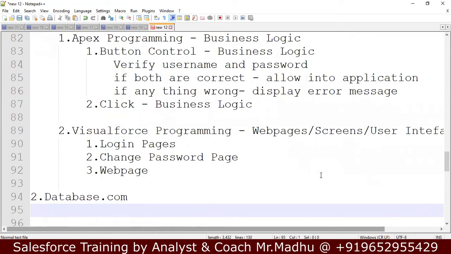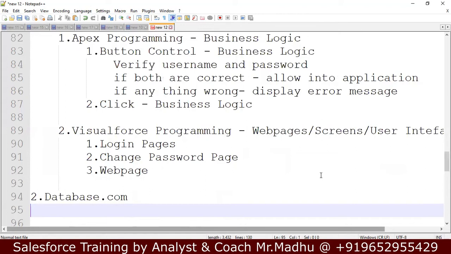What is database.com? Database.com is a Salesforce database. There are two kinds of data. One is application data, that is file storage. The second is the organization's data, that is data storage. That data is stored in database.com.